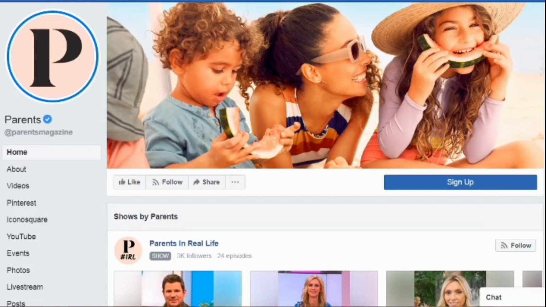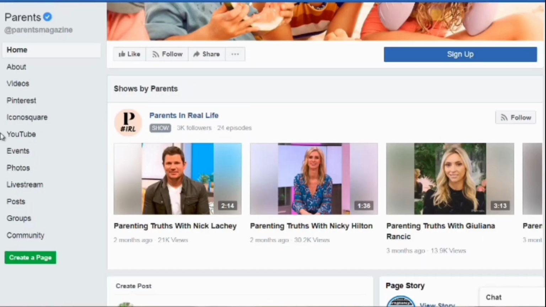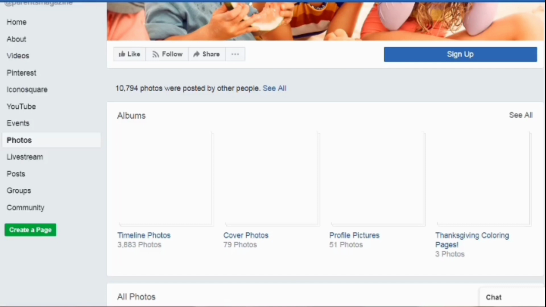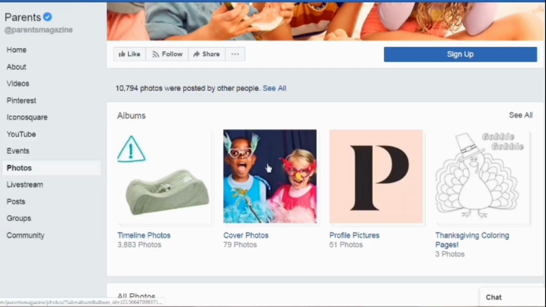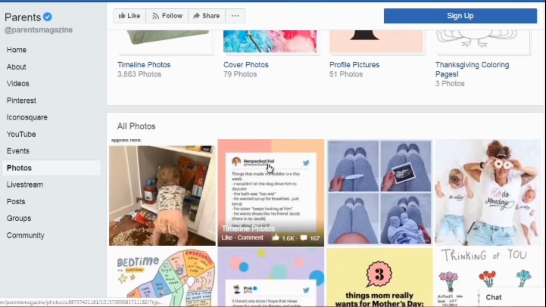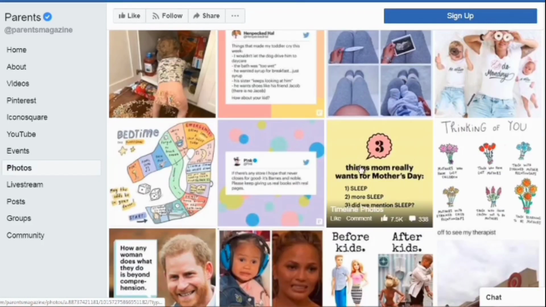So this one's called Parents. So this gives us an idea that the people that we're targeting, we saw that earlier, it was 88% women. Maybe many of them are mothers. So we wanted to go down and click on photos again. And we wanted to scroll down further. We can see a lot of images with quotes. That's great.